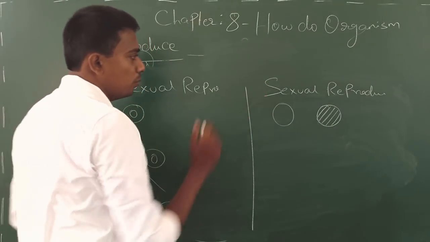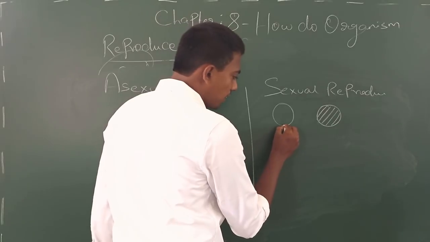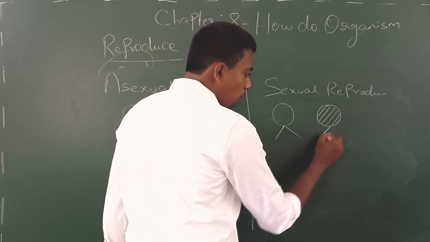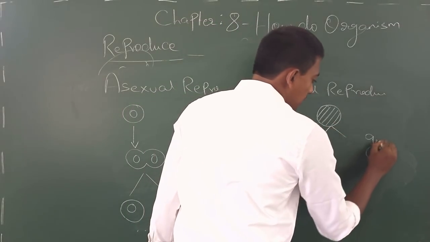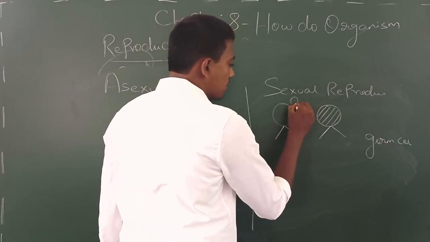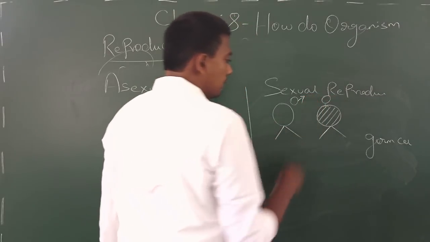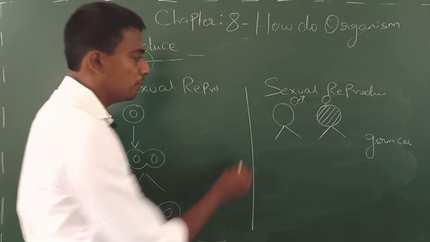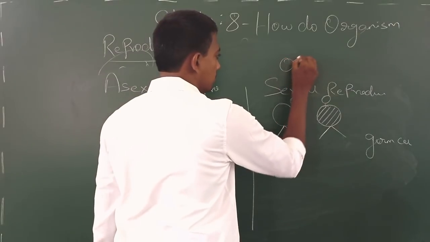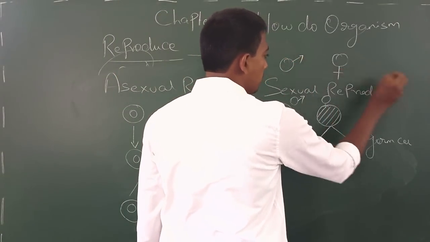Yes. So now it's the sexual reproduction part we are going to see, and these organisms produce their own gametes, that is germ cells. Just assume that this is male and this is female. Yes, and the sign for a male looks like sperm cells, and the female sign you need to make like this.